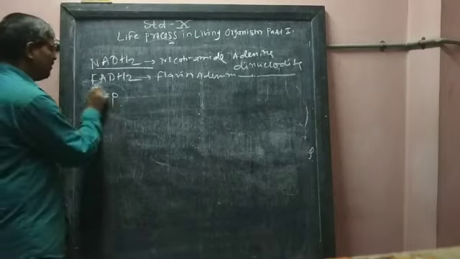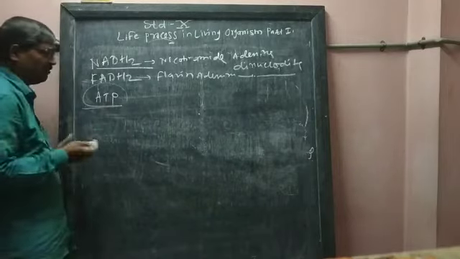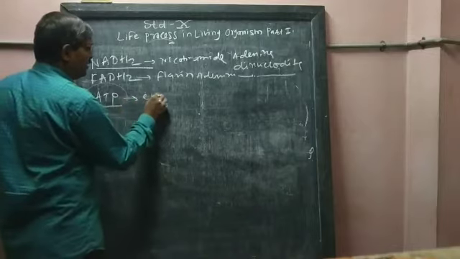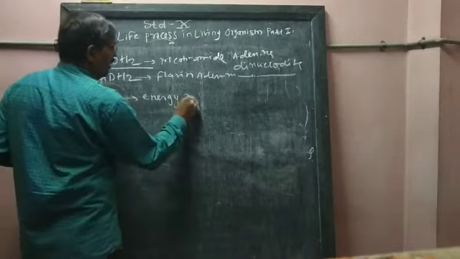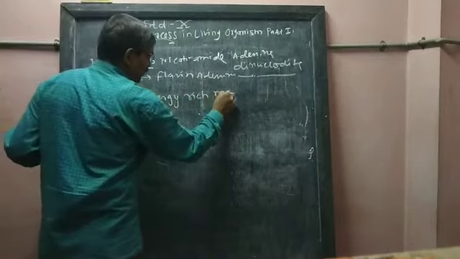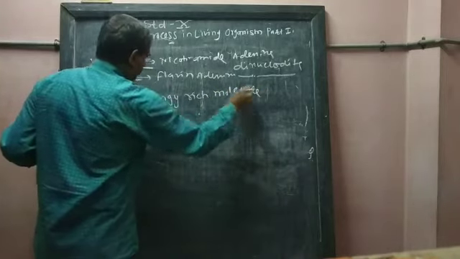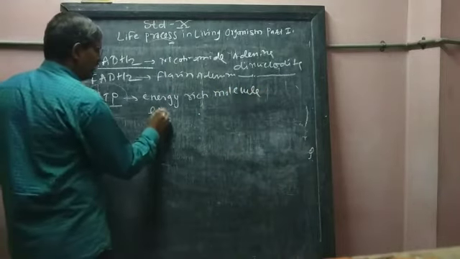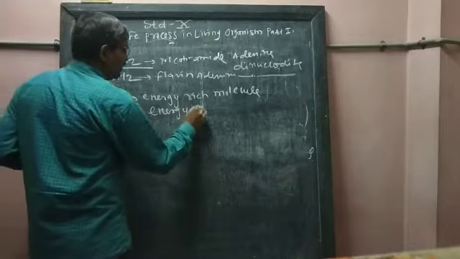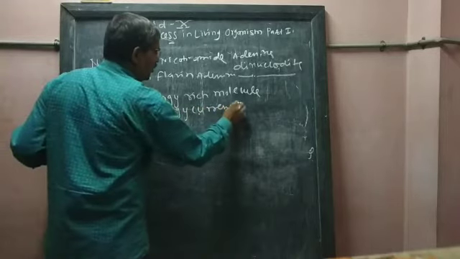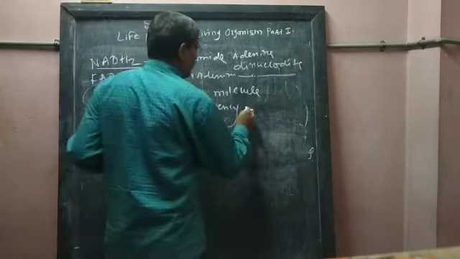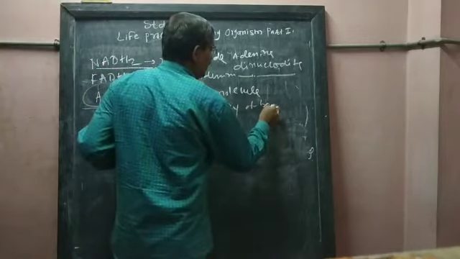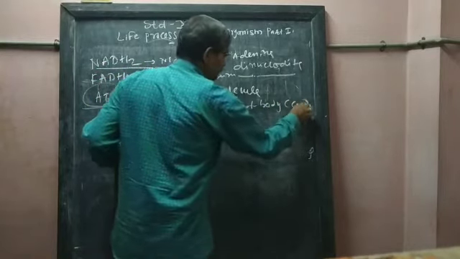And ATP is most important. ATP is an energy rich molecule. This ATP is called the energy currency of a body or cell.